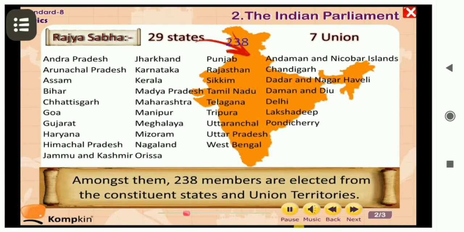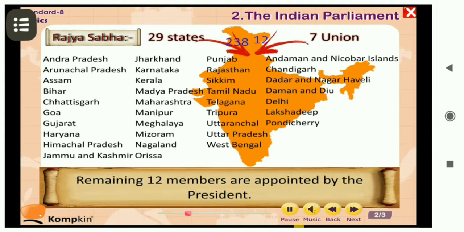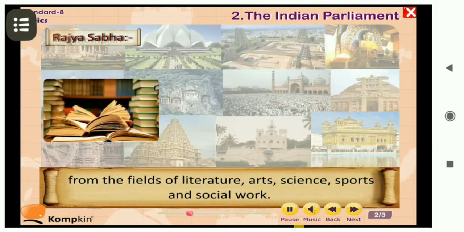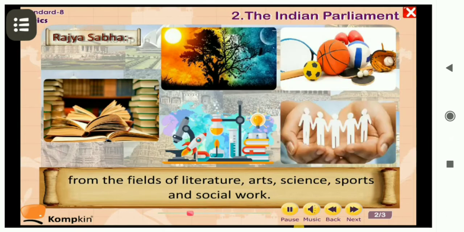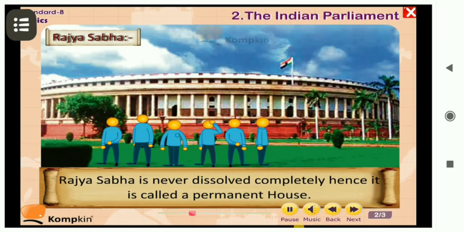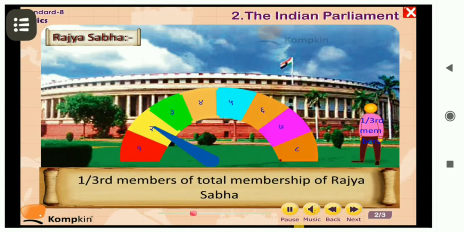Among them, 238 members are elected from states and union territories, while the other 12 remaining members are appointed by the president. These members, those who are nominated by the president, are usually experienced and distinguished personalities. They are from the field of literature, arts, science, sports, and social work. The members of Rajya Sabha are elected through the system of proportional representation, means proportion from male, female, scheduled caste, scheduled tribe, etc. Rajya Sabha is never dissolved completely. Hence, it is called a permanent house.